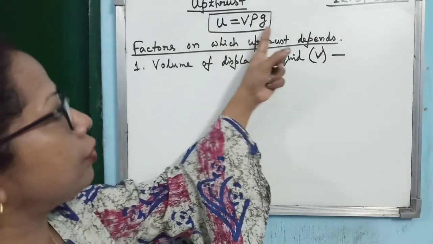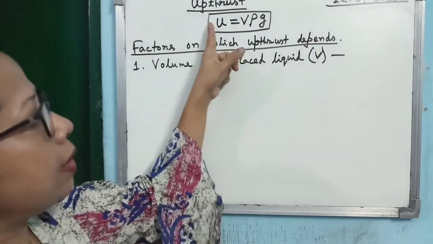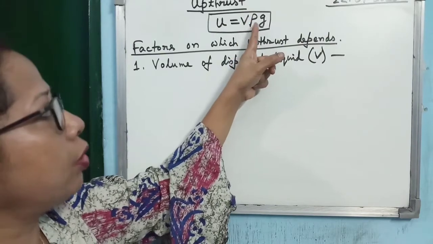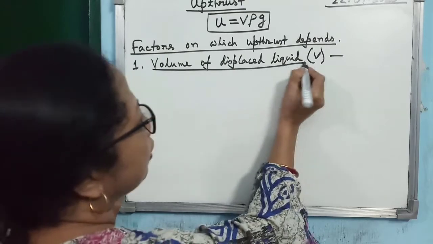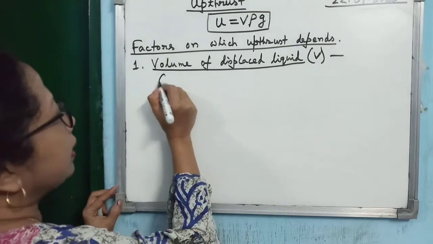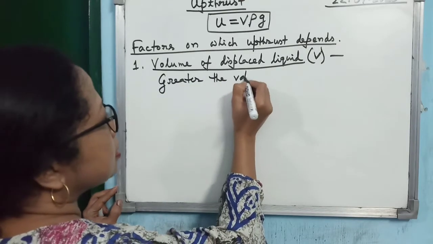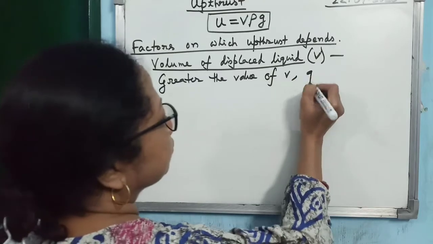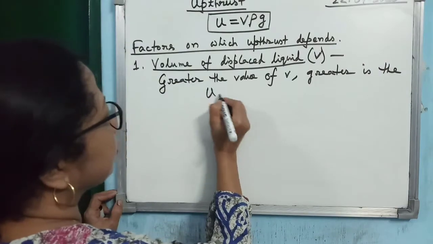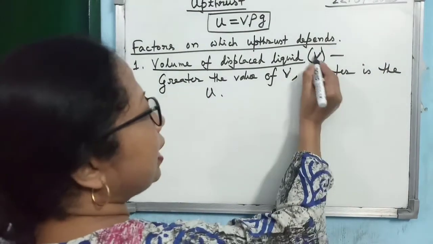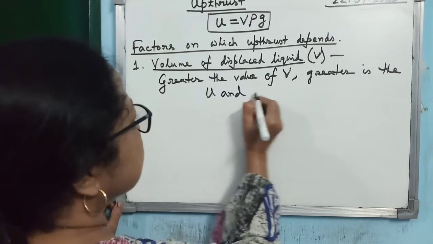So once you have got this relation, easily you can say the factors on which upthrust depends. It depends on V, it depends on rho, it depends on G. So what is the first factor on which upthrust depends? Volume of the displaced liquid. Greater the value of V, greater is the upthrust. Alright, greater means if V increases, upthrust will increase. If V decreases, upthrust will decrease, and vice versa you can write.